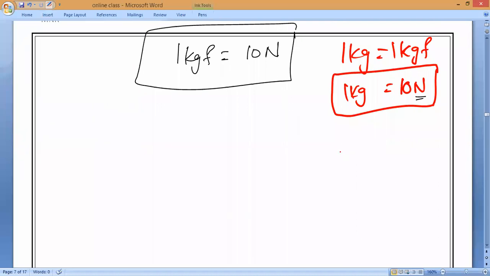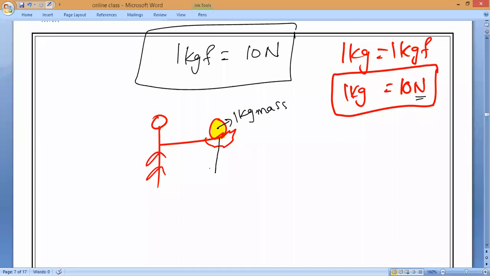Now, why is 1 kg equal to 10 newtons? Let me imagine Harini is standing, and this is Harini's hand. Harini is holding a 1 kg mass. What is the mass, Mitakshri? Harini is holding 1 kg mass in her palm. So she is carrying 1 kg mass in her hand.